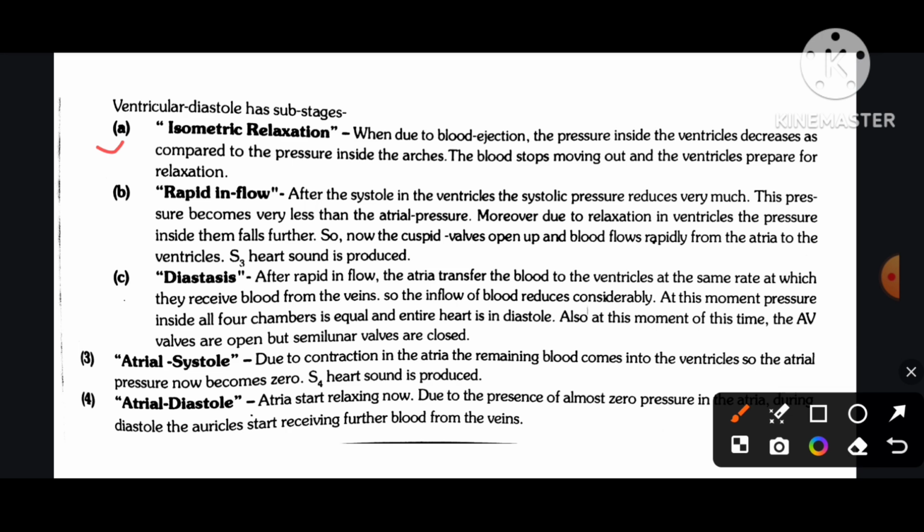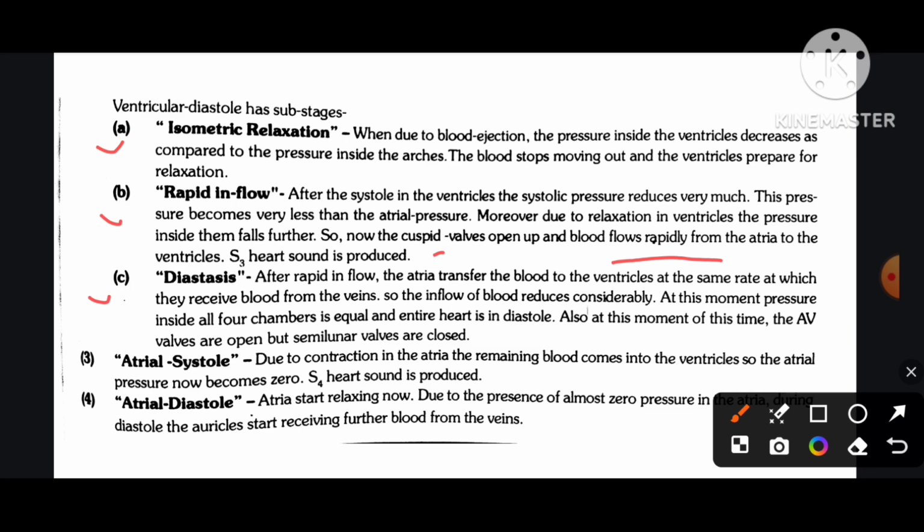Number B, rapid inflow. After the systole in the ventricles, the systolic pressure reduces very much. This pressure becomes very less than the atrial pressure. Moreover, due to relaxation in the ventricles, the pressure inside them falls further. So now the cuspid valves open up and blood flows rapidly from the atria to the ventricles, and the heart sound is produced.